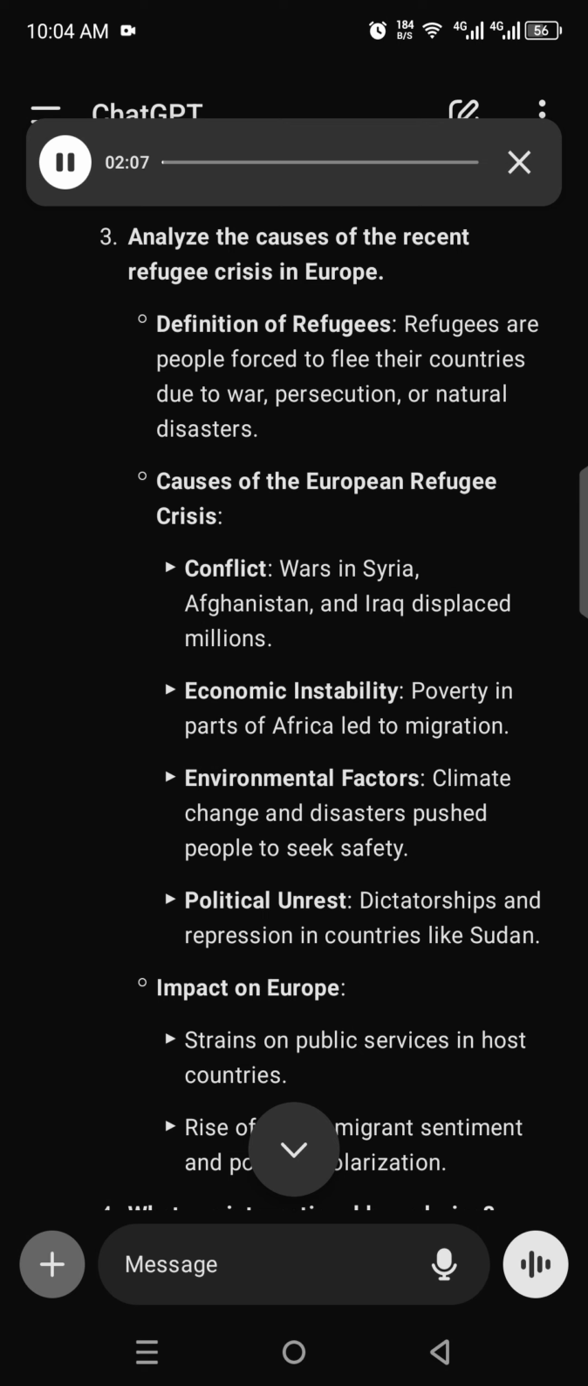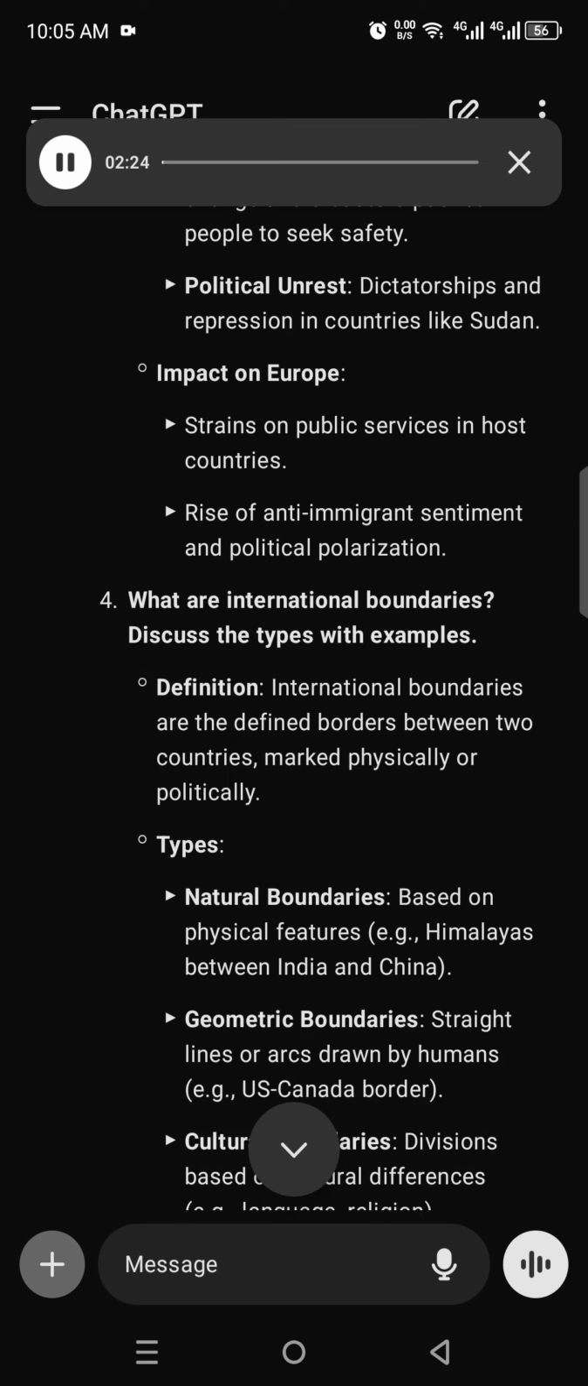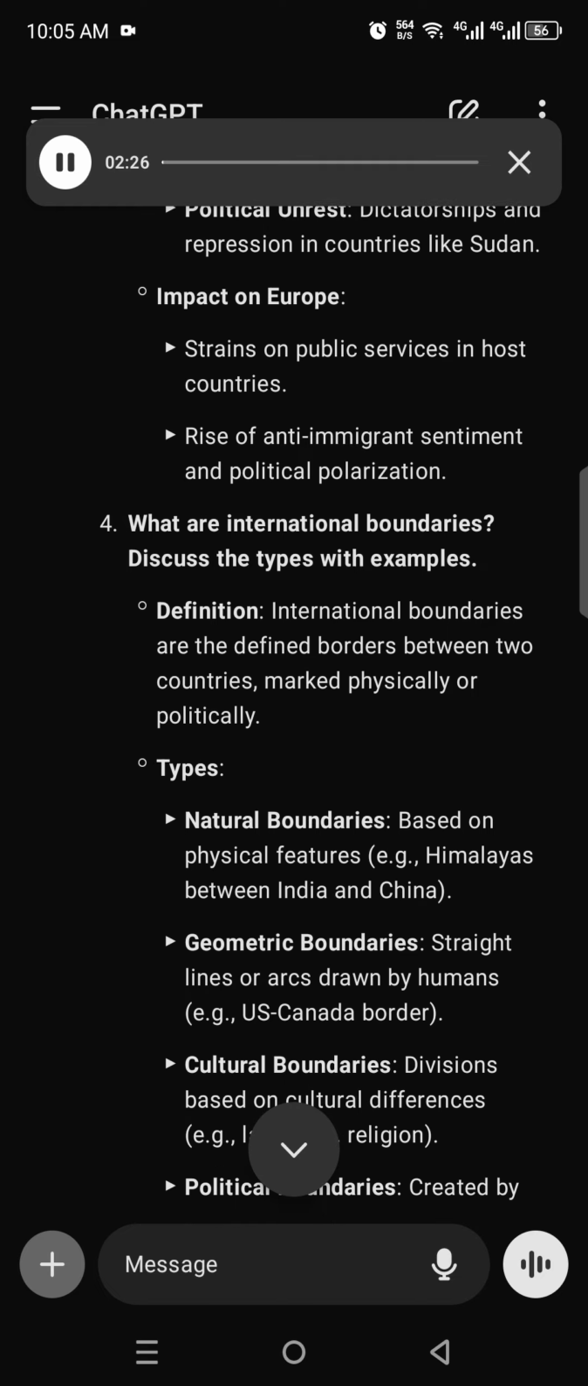Economic instability. Poverty in parts of Africa led to migration. Environmental factors. Climate change and disasters pushed people to seek safety. Political unrest. Dictatorships and repression in countries like Sudan. Impact on Europe. Strains on public services in host countries. Rise of anti-immigrant sentiment and political polarization.